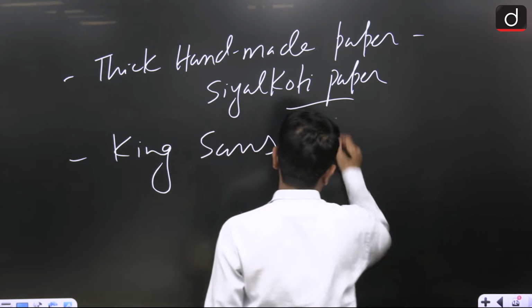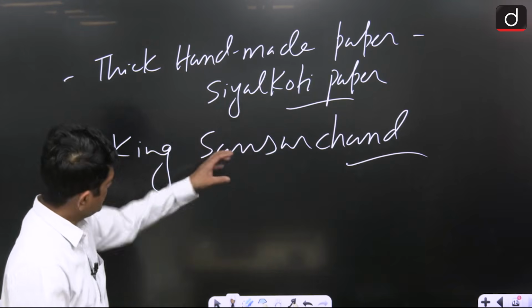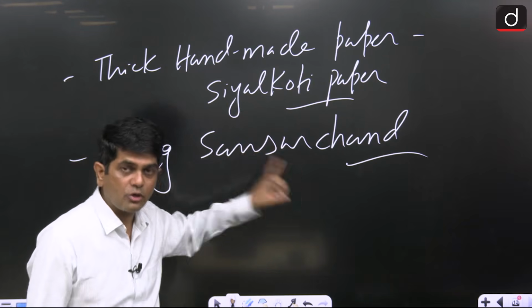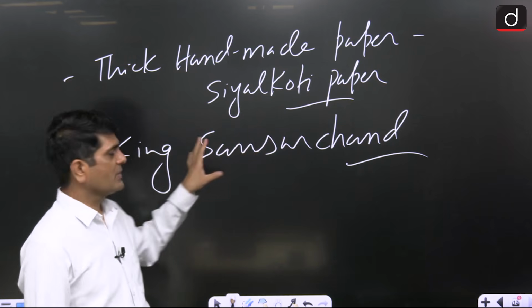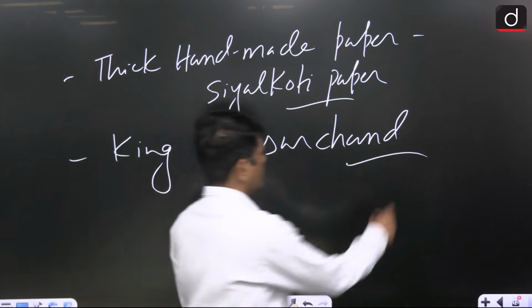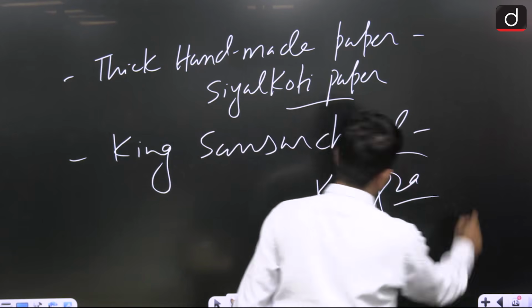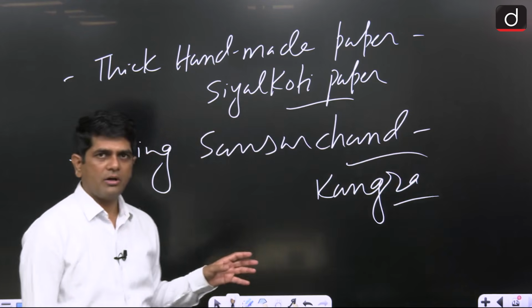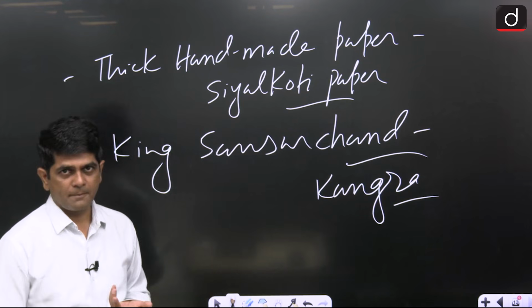Under the patronage of King Sansar Chand, this school of Sansar Chand was from Kangra. Remember this name, very, very important. Under the patronage of King Sansar Chand of Kangra, this school of miniature painting reached its climax.